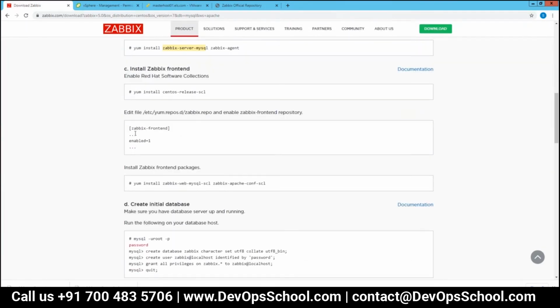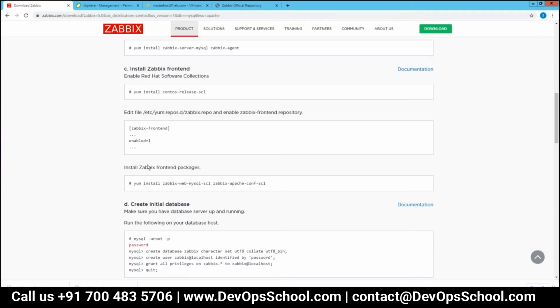Okay, so then we'll be installing this. Then we will be installing the front end. By this command, it will be installing the Zabbix front end, that is the GUI and other things which are there. Then in this particular file, this is a repository file, I need to enable the Zabbix front end repository. You need to search for this particular syntax in that file, and whenever it is written enabled equals 0, you need to change it to 1.